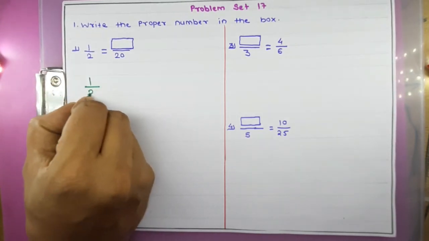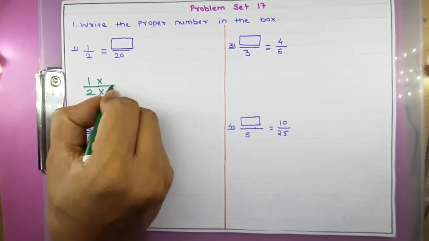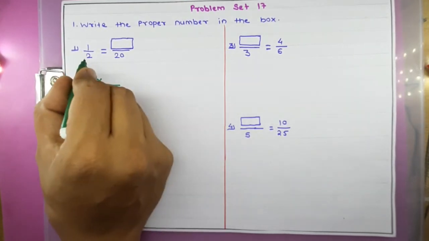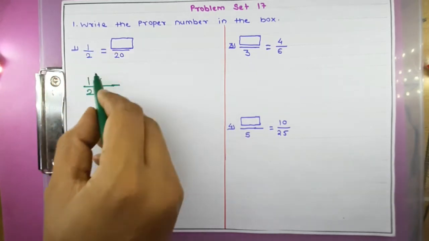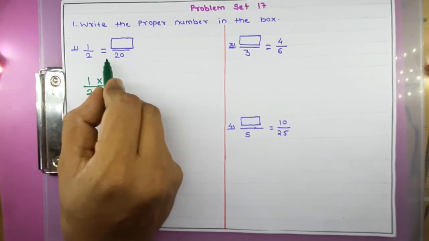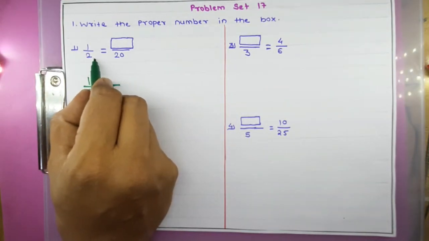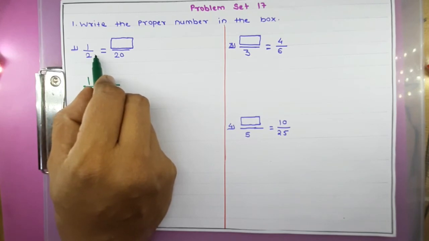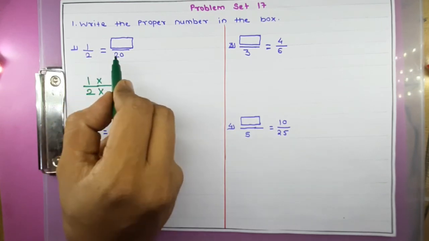So 1 upon 2 multiplied by, but which number will we multiply? Here you can tell the table of 2, up to 20. 2 ones are 2, 2 twos are 4, 2 threes are 6, 2 fours are 8, 2 fives are 10, 2 sixes are 12, 2 sevens are 14, 2 eights are 16, 2 nines are 18, 2 tens are 20.